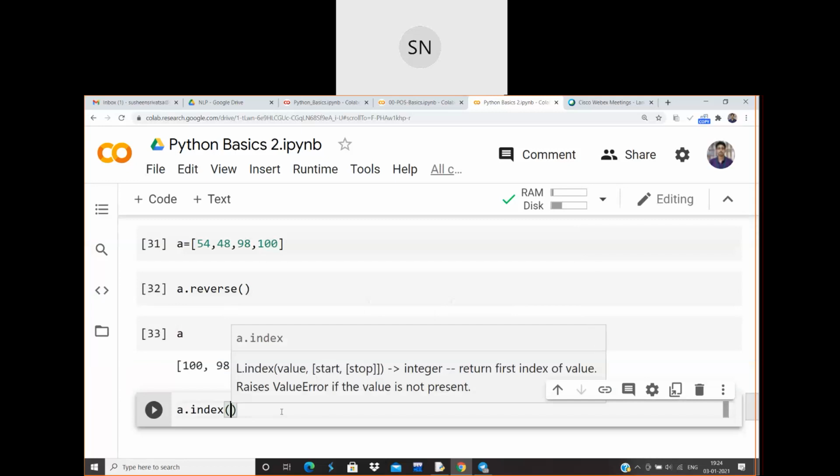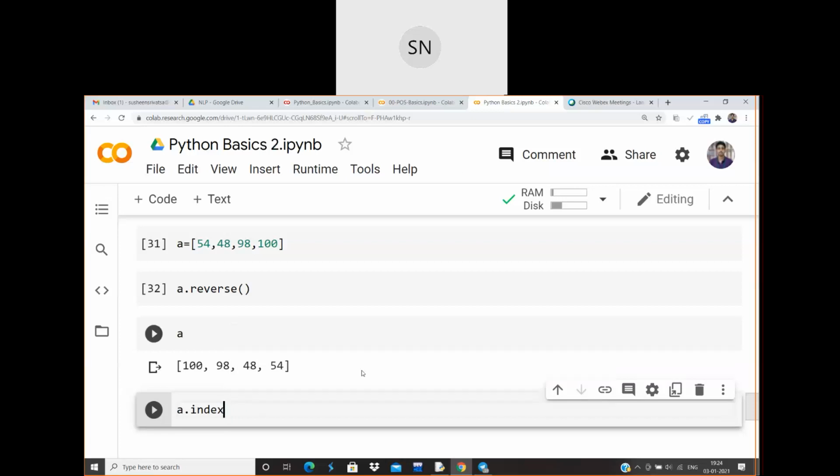If you are not understanding what input you need to put, wait for some time. It is going to display what parameters you need to pass. See, I just don't know what index is going to do. I just type in index and it is guiding me to input the value and the start and the stop of the particular index. Okay, so did you guys get what I'm saying?